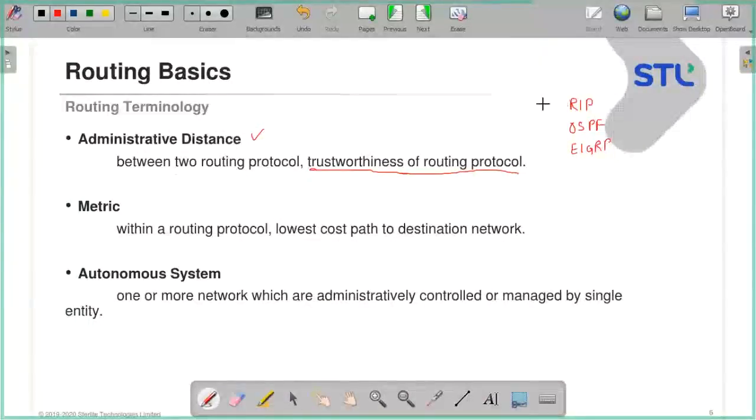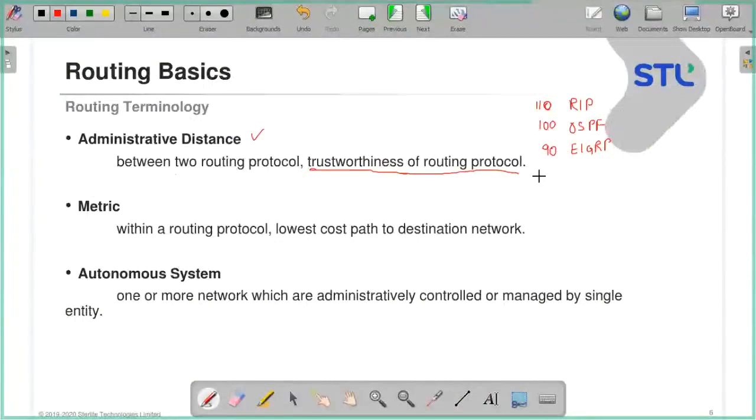Different vendors have different values, so I am randomly giving a value, not choosing any specific vendor, just for explaining the thing.